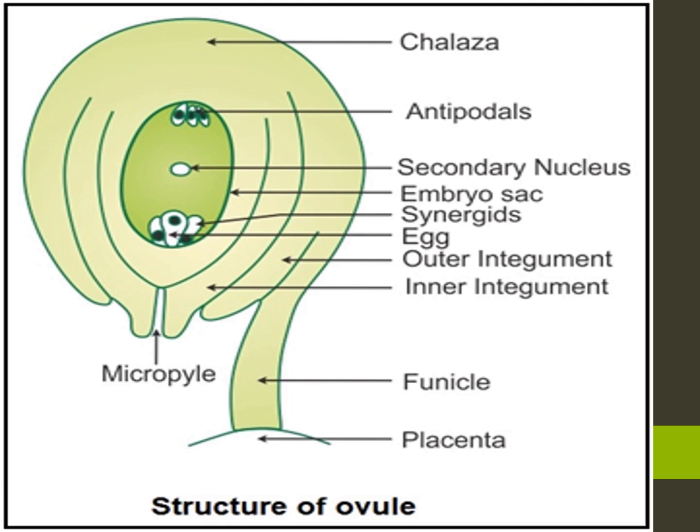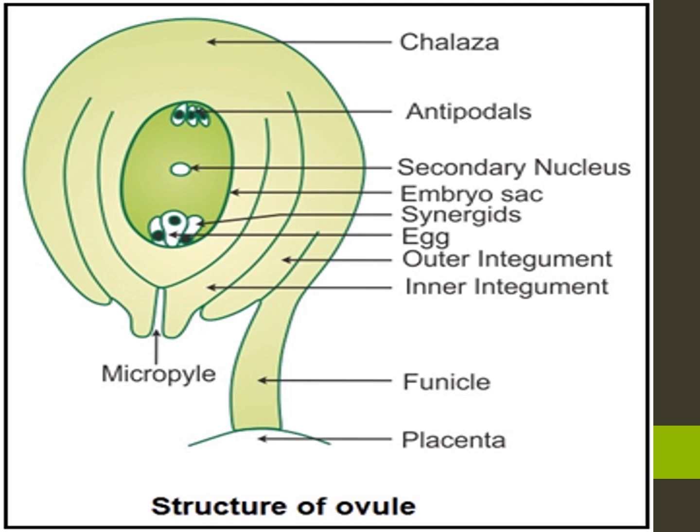Okay, next, see the chalaza: it is the basal part. Funiculus is the touching place where the ovule is attached to the ovary wall; that is the funicle. Okay, next the embryo sac. See the picture, embryo sac.